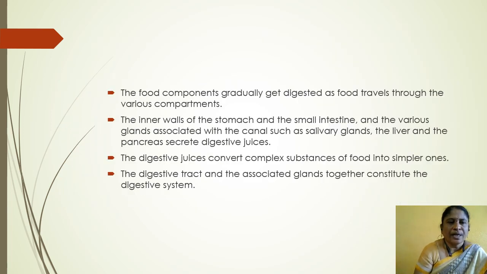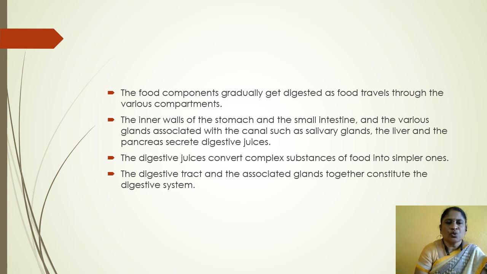First of all, we take the food, and the food components gradually get digested as food travels through the various components. The inner walls of the stomach and the small intestine and the various glands associated with the canal, such as salivary glands, the liver and the pancreas, secrete digestive juices. Here the food combines with the digestive juices.